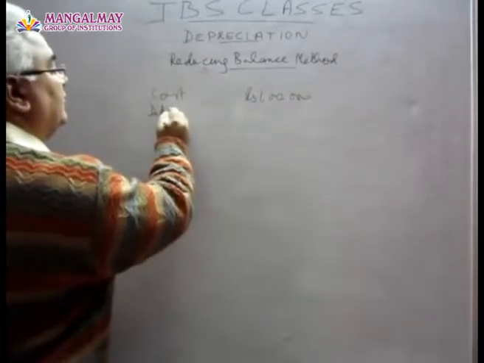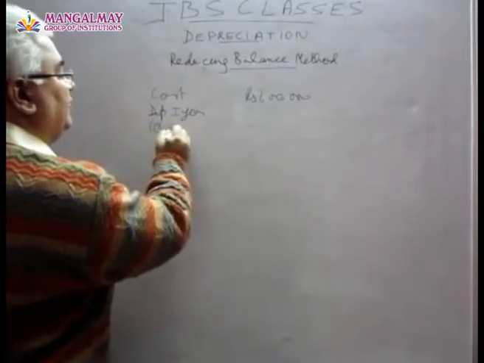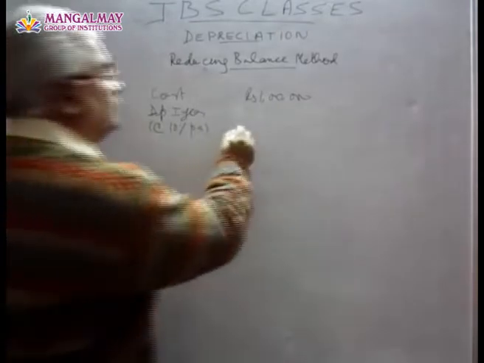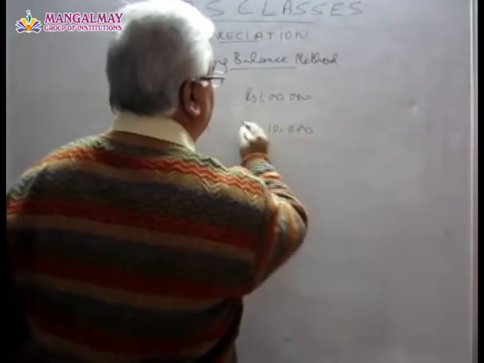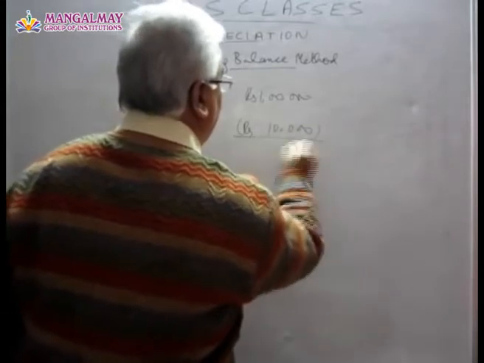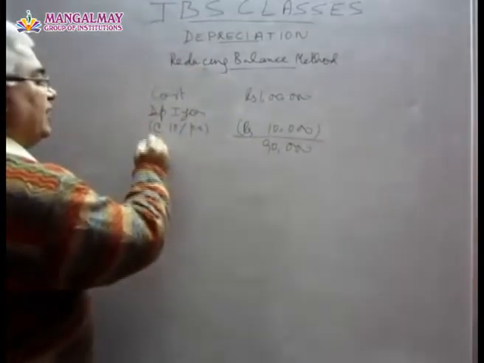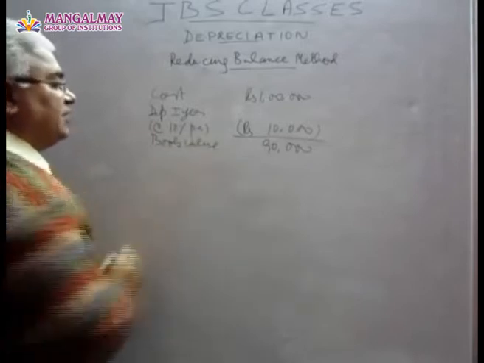Depreciation for the first year at the rate of 10% per annum will be rupees 10,000, and 90,000 will be the book value at the end of the first year.